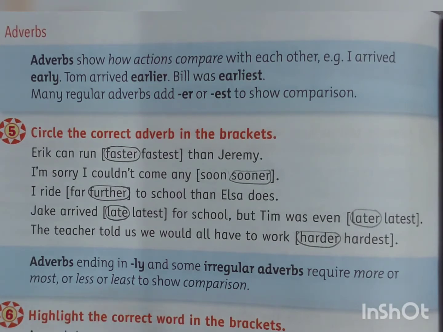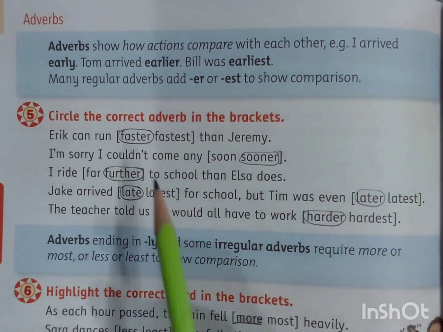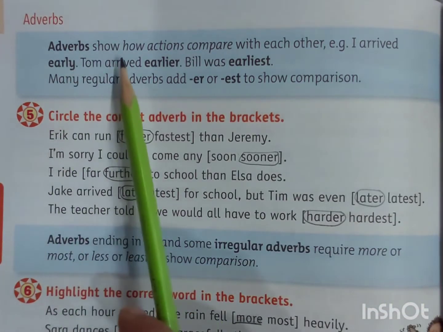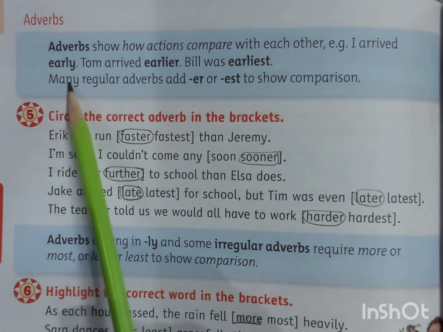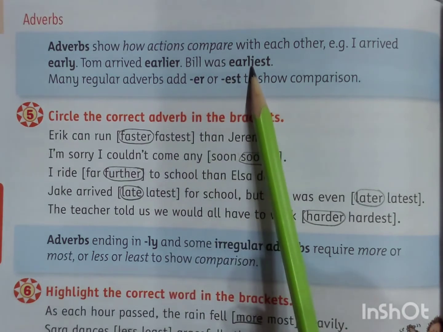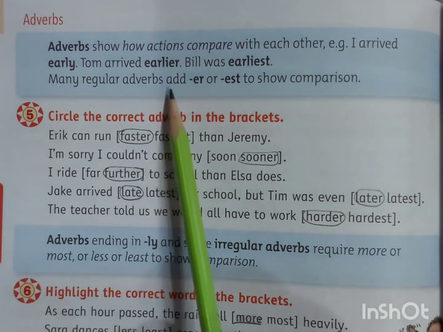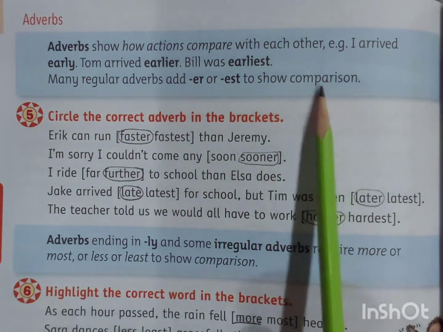Today we are going to start from page number 72 in exercise 5. We were learning about adverbs. You know that adverbs are the words that tell us more about verbs. Let's start today's lesson. Adverbs show how actions compare with each other. For example, I arrived early, Tom arrived earlier, Bill was earliest. Here they are making a comparison. Many regular adverbs add er or est to show comparison.